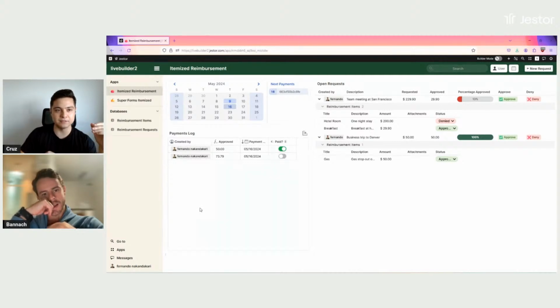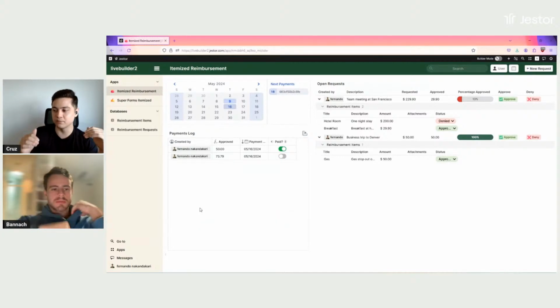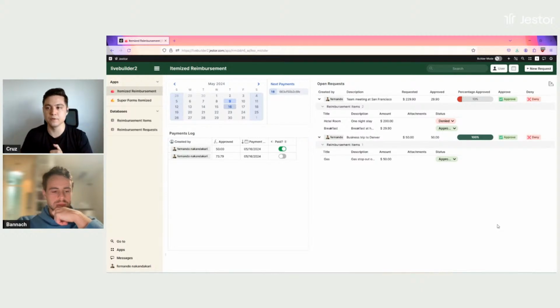I could also download a report here. So if I have to see everything that I paid in reimbursements this month, I could do it as well, right? And I can see all of this information.